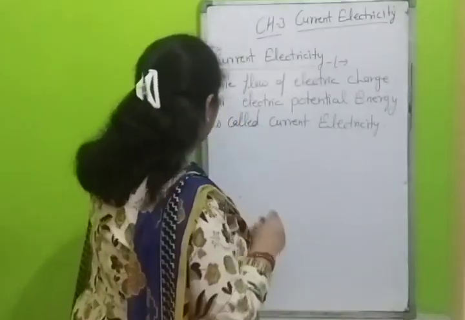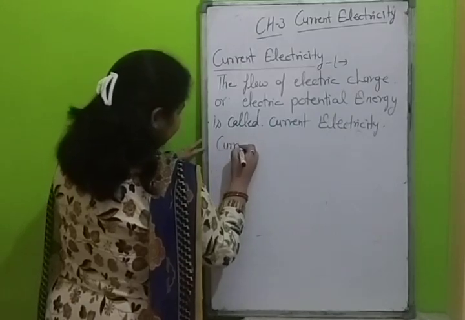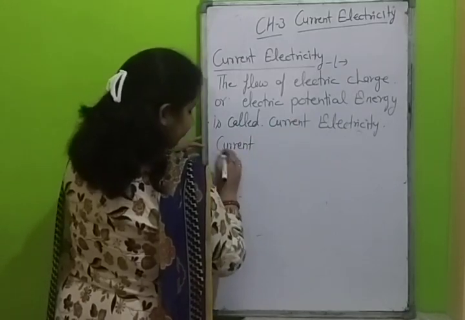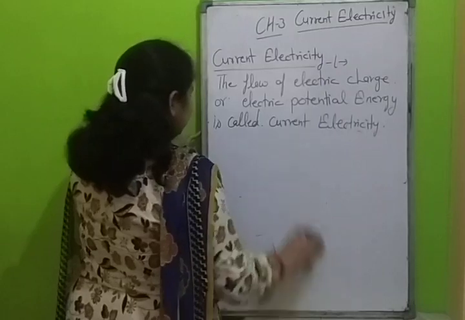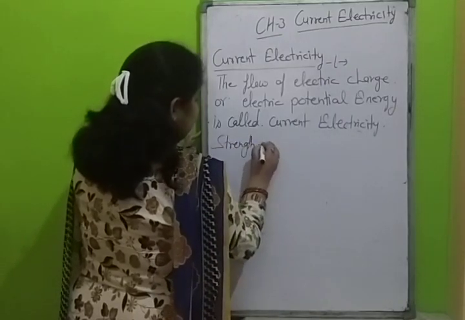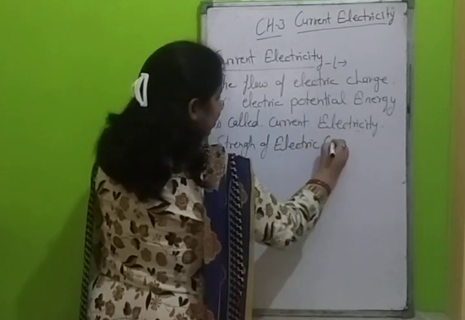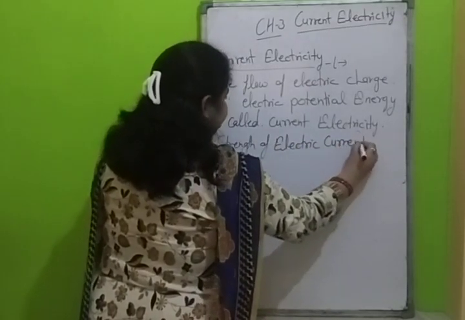Next topic: what is the strength of electric current?